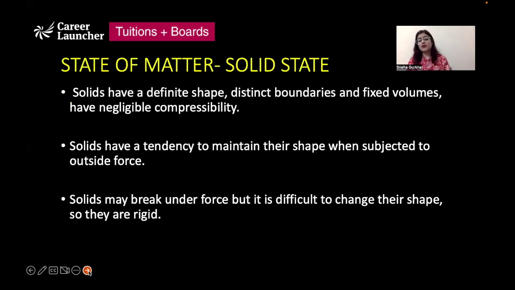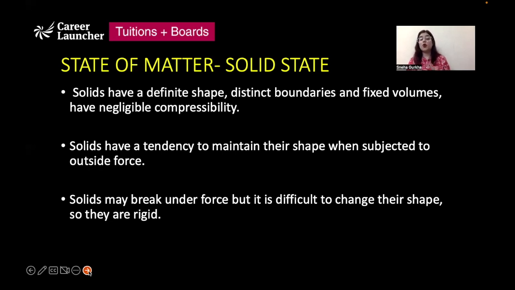Now, there are three states of matter that we are going to talk about: solid state, liquid state, and gaseous state. Solids have a definite shape, a fixed shape, distinct boundaries, fixed volumes, and negligible compressibility. It is not very easy to compress a solid. Solids have a tendency to maintain their shape. Even if you apply force on them, they have a tendency to maintain their shape. They may break if excessive force is applied, but it is difficult to change their shape.